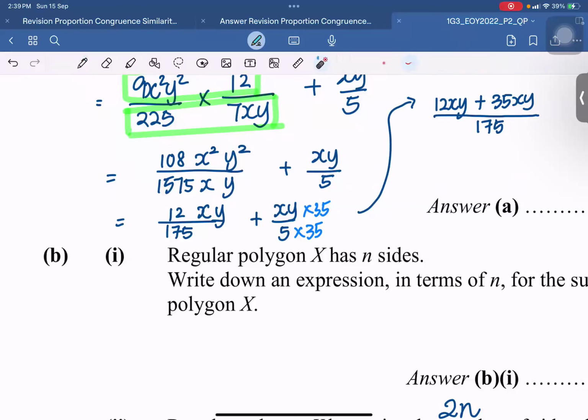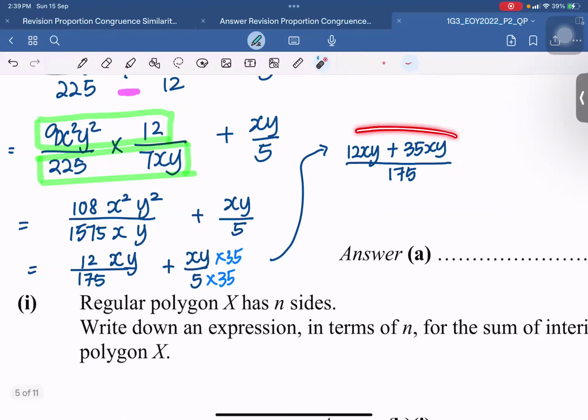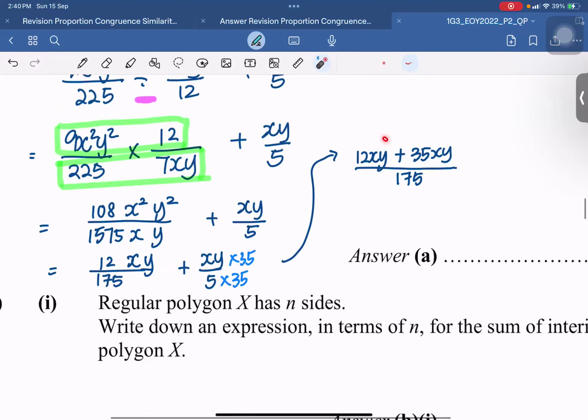Okay, now some students tell me 35 and 175 got common factor, you can cancel. No, that is not true. If you want to cancel, you must make sure the whole numerator has the same common factor, then you can cancel away. So in this case, 12 and 35 do not have the common factor 5. Neither do they have common factor 7 or 3 or 4. So in this case, there is nothing that you can cancel. This is your final answer.